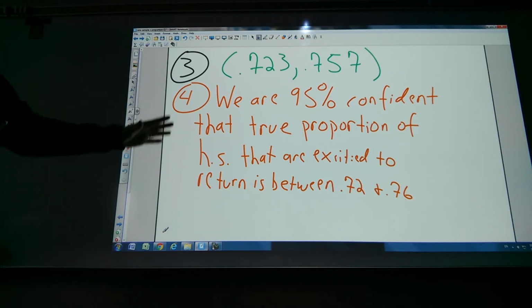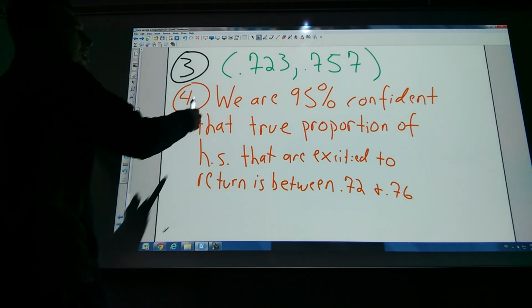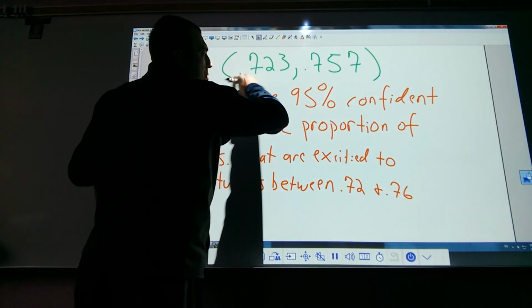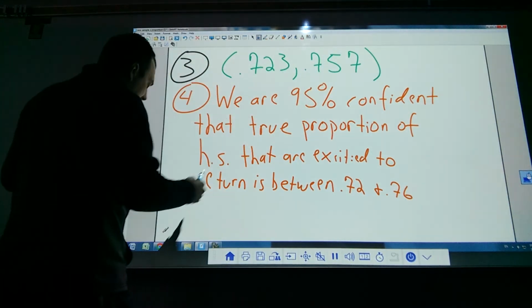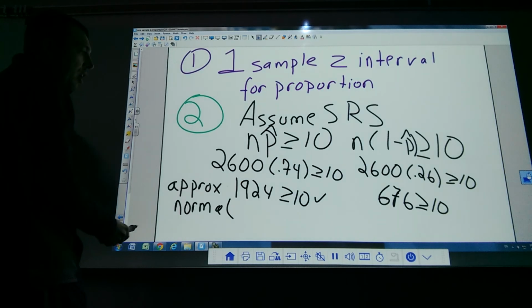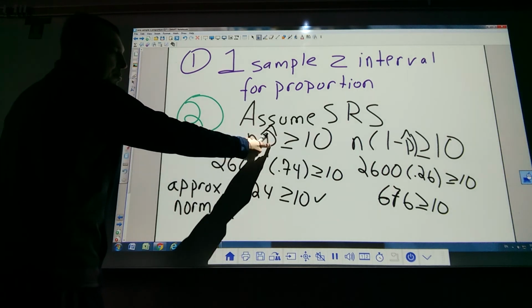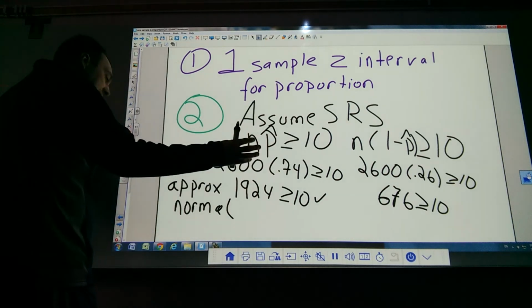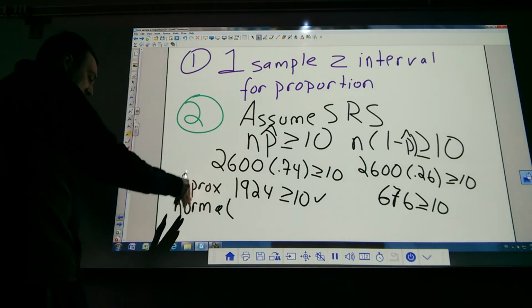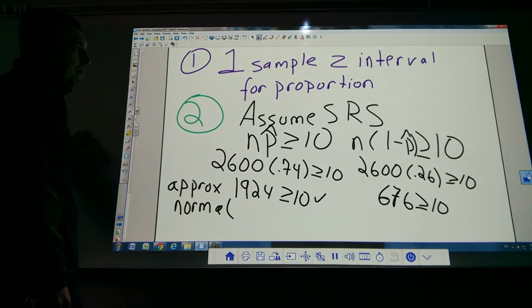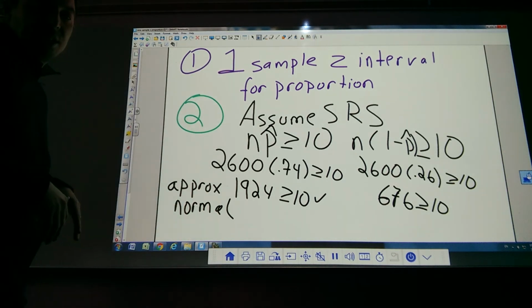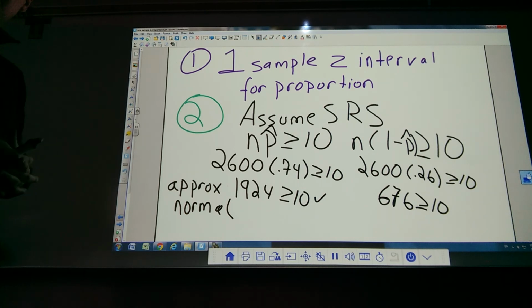But this is your four-step process. And really the only difference is you have to be able to punch the numbers in correctly into your calculator. The normal check, you cannot use the central limit theorem. You do not graph any data. It's n times p, n times 1 minus p. Yes, you have to plug in the numbers. Yes, you need to say it's approximately normal. And the name is obviously different. But other than that, it's similar to the other ones. And that's basically the chapter.